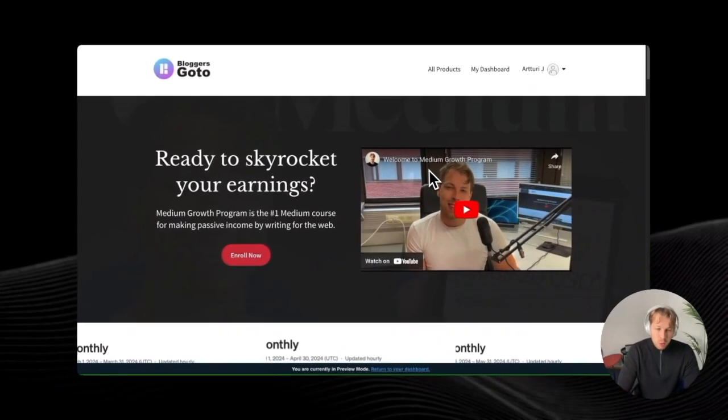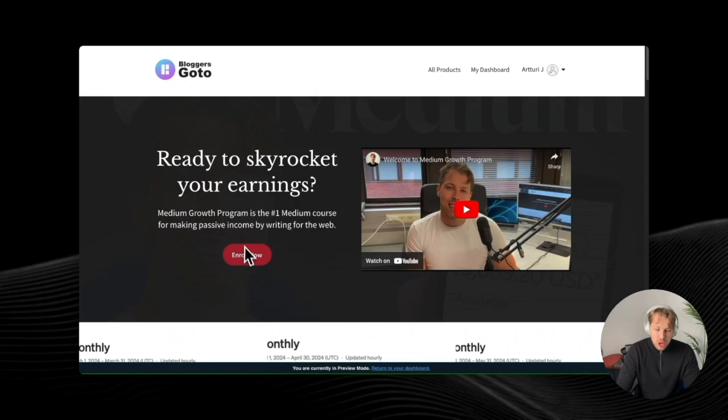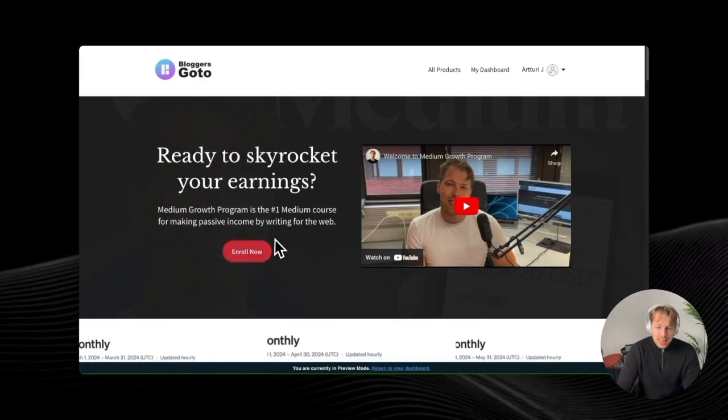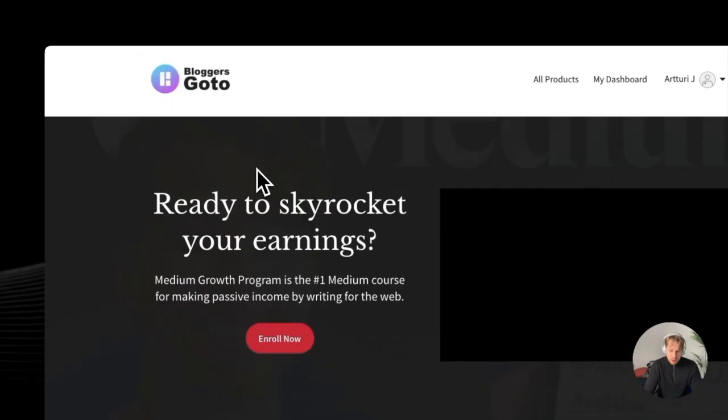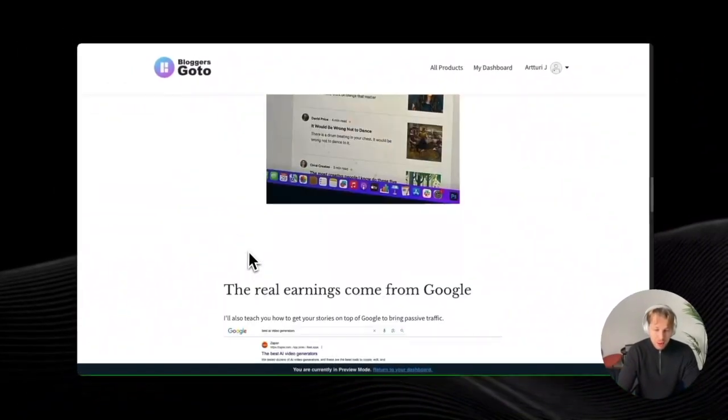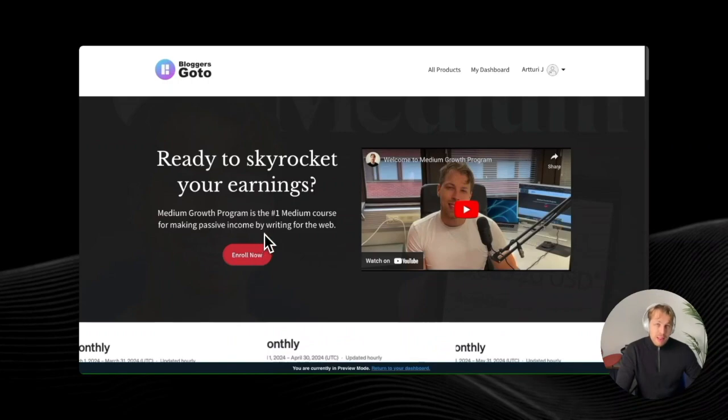But I think that one thing you should always keep in mind is that you should have a call to action that is this kind of an enroll now or buy now or something like this right here at the above fold section. That is this place that you can see right here as you load the page. So you don't want to hide this one somewhere here at the bottom of the screen, because that way there is a smaller chance for people to enroll in your course. So you want to make this as frictionless as possible.